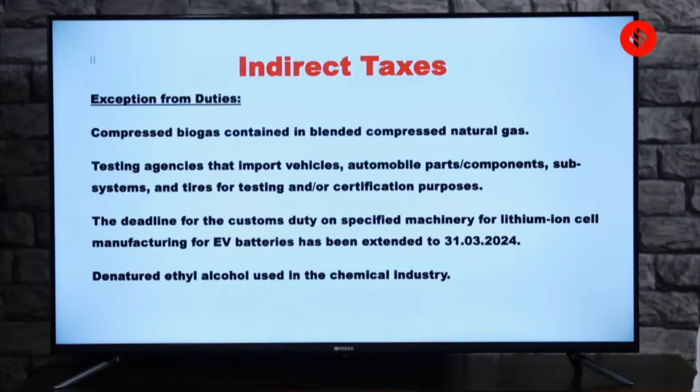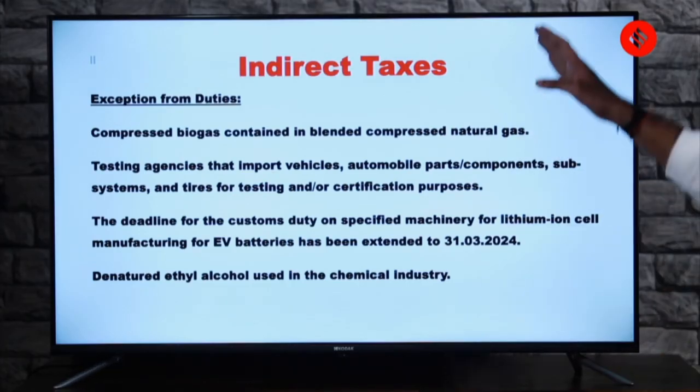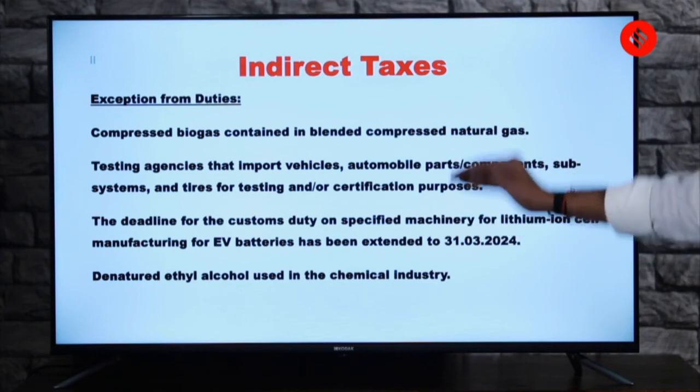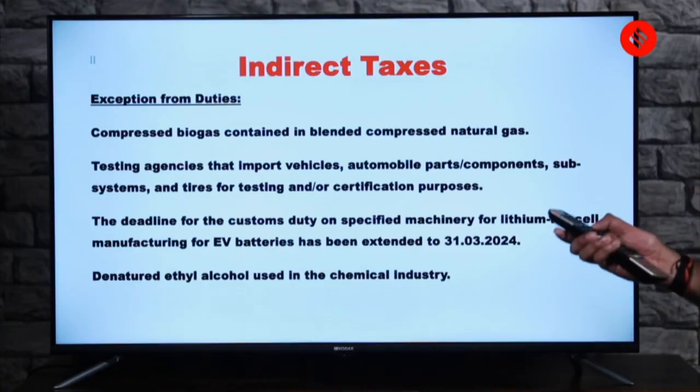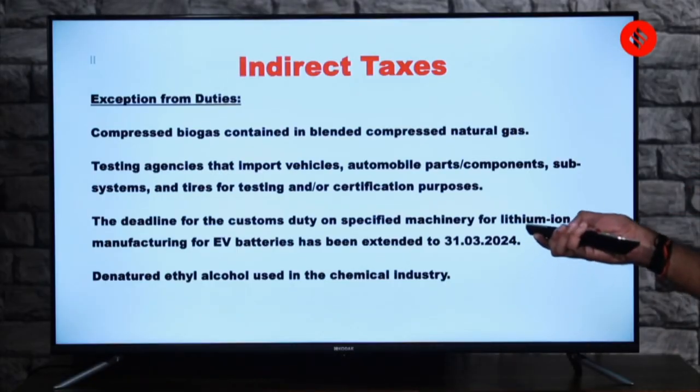Then of course, denatured ethyl alcohol used in the chemical industry. So ये सारी exemption from duties हैं इन सारी चीजों पर. Okay, so these are certain things like exemption from taxes हमने देखा, वैसे ही exemption from duties है.